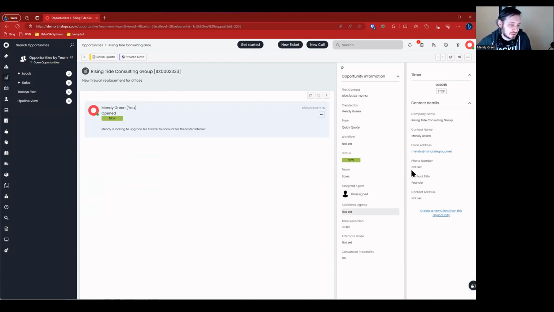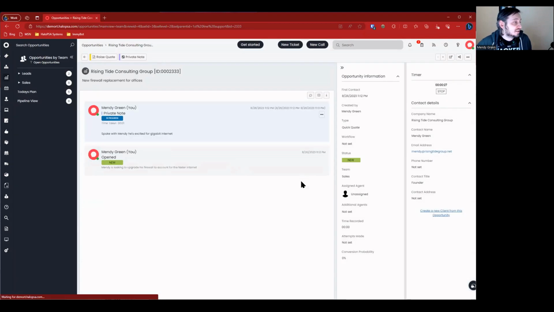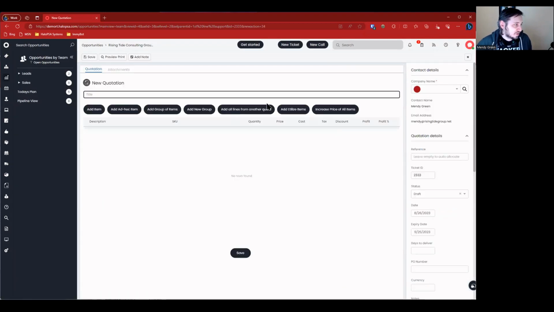We've got the quick quote in here already. We can see there's two buttons. We can add some notes. There we go. And we're just going to say it's in progress, save that, and then let's go ahead and raise the quote. All right, now I'm just going to label the quote.